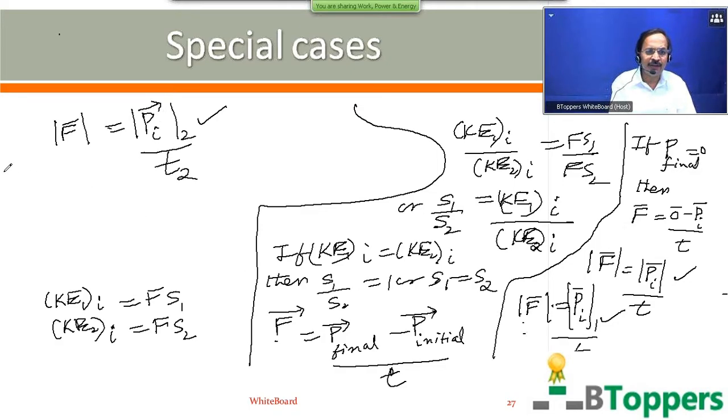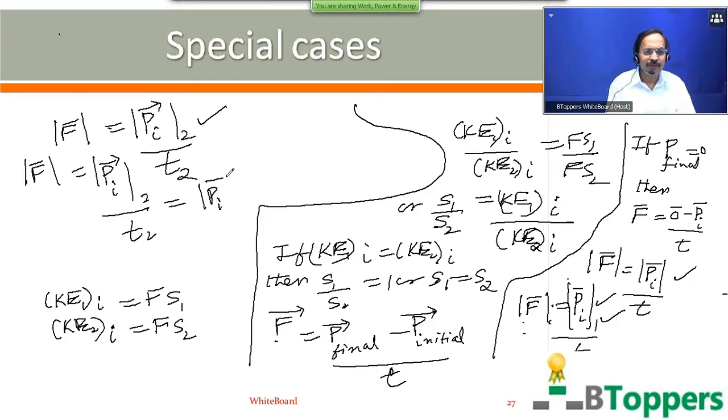Therefore, you can equate the right hand side of these two equations. Therefore, the magnitude of the retarding force applied on each body is equal to the magnitude of the initial momentum divided by time.